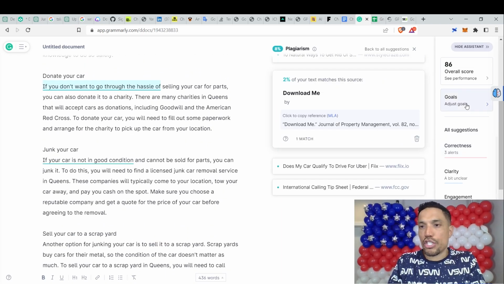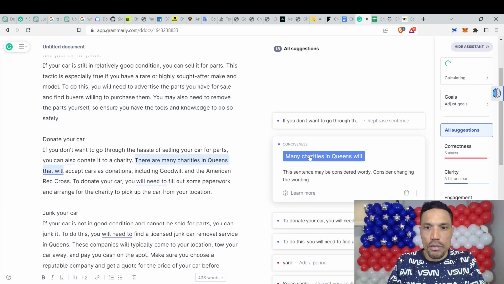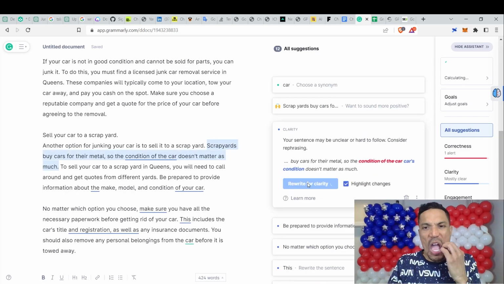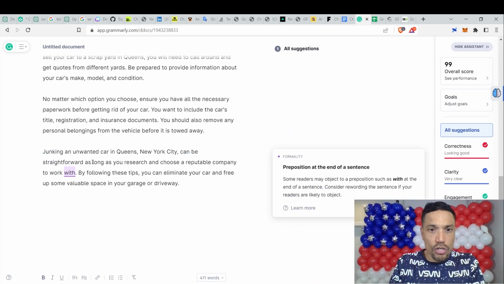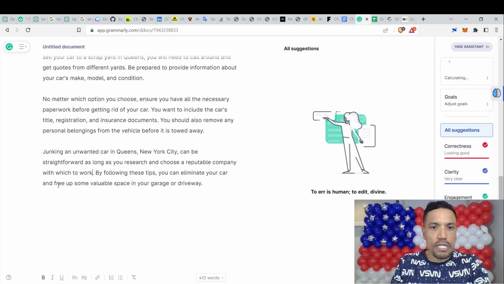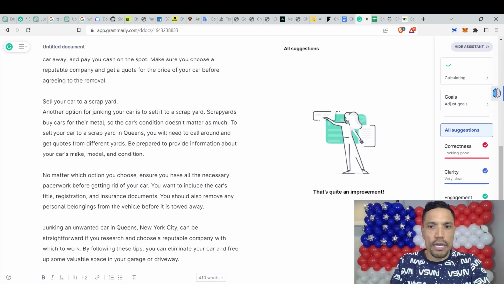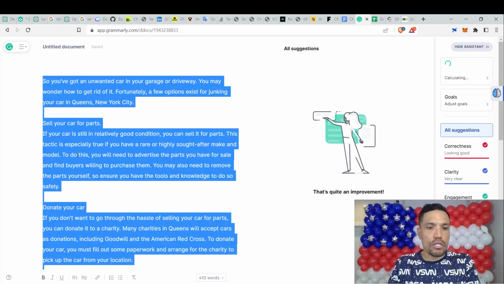And once you go through all these checks for grammar and correctness, matter of fact, let's go through this real quick. Junking an unwanted car in Queens, New York City can be straightforward as long as you research and choose a reputable company with which to work. By following these tips, you can eliminate your car and free up space. Okay, that's quite an improvement. So we got through this stuff.